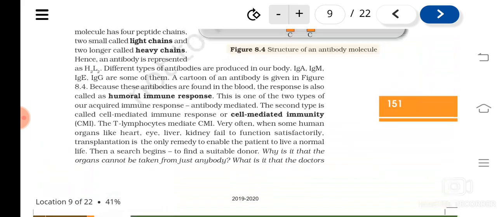Understood? I told you there are two different types of immune response. What are they? Humoral immune response and cell mediated immunity. Which cell is associated with the humoral immune response? B lymphocytes. And T lymphocytes are associated with cell mediated immunity, which is responsible for the organ rejection during organ transplantation.